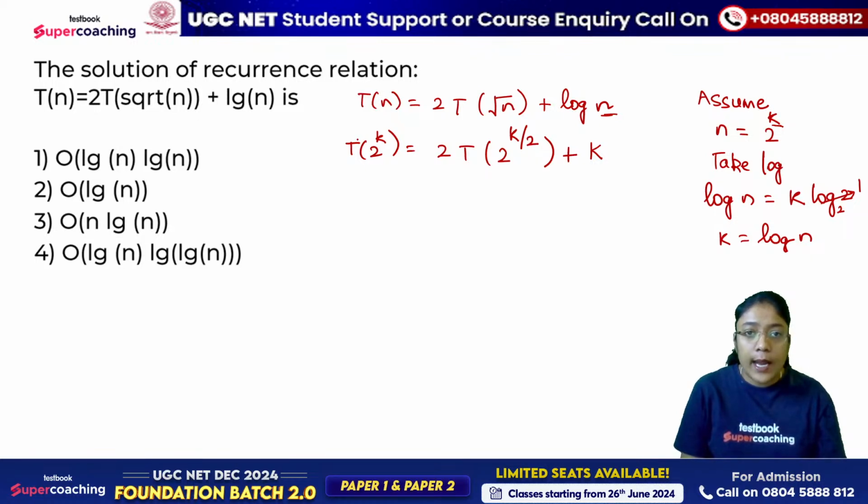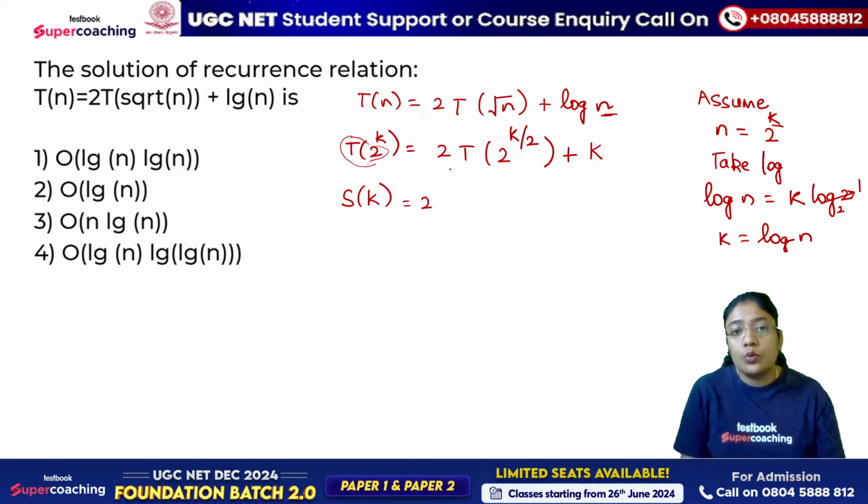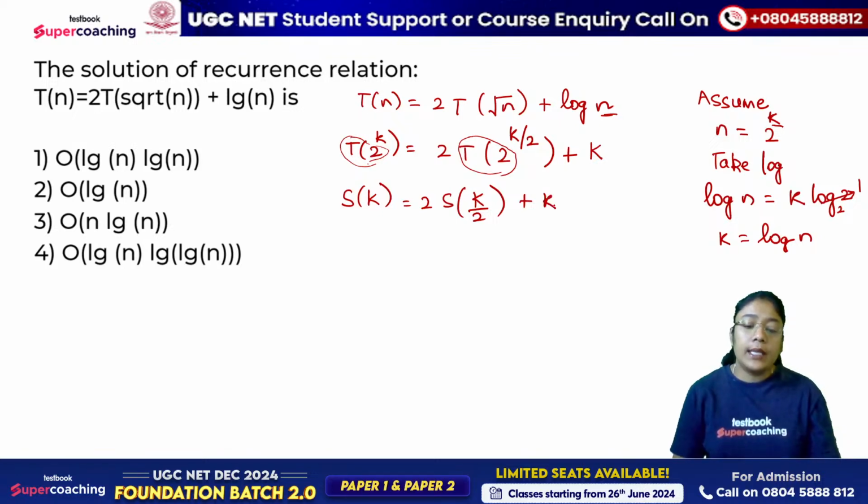Now assume that this term, T of 2 to the power k, is written as S of k. This is equal to 2 S of k by 2 plus k. अब देखिए यहाँ पे मैंने रेकरेंस रिलेशन को कन्वर्ट कर दिया. नाउ कैन यू अप्लाई मास्टर्स थ्योरम?